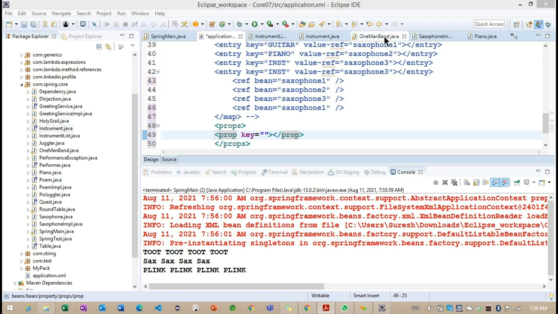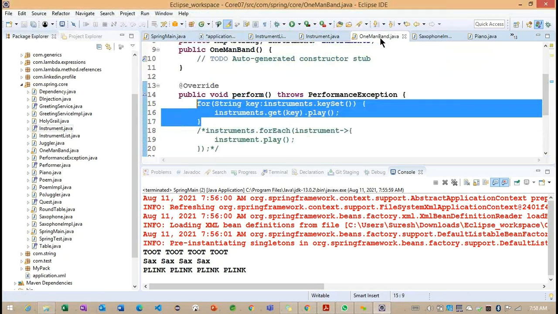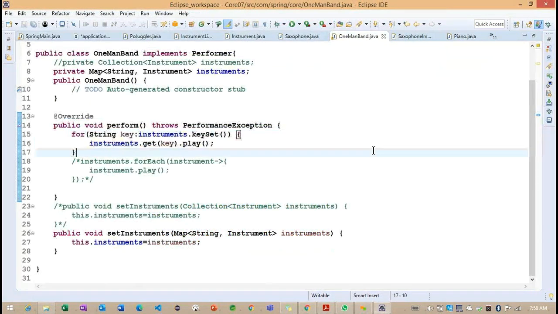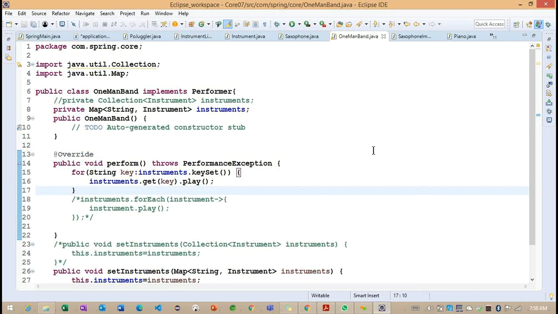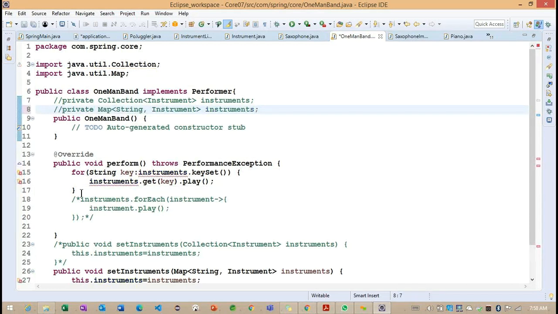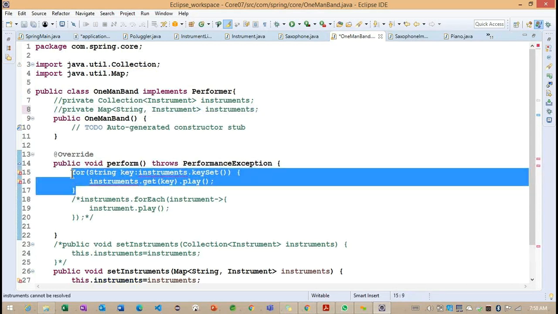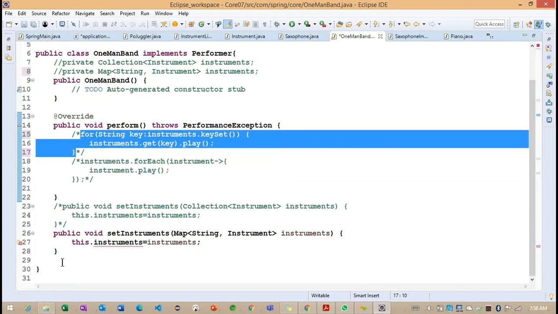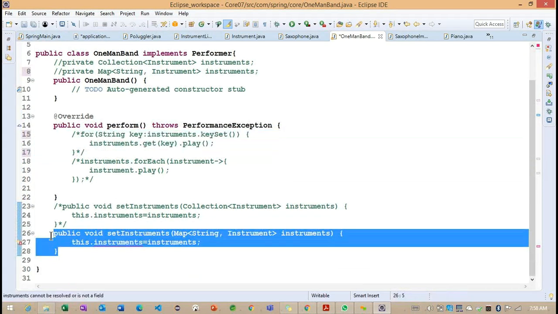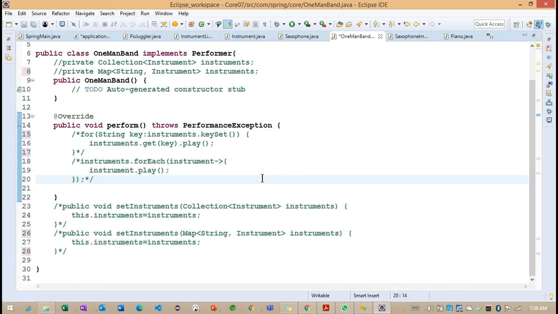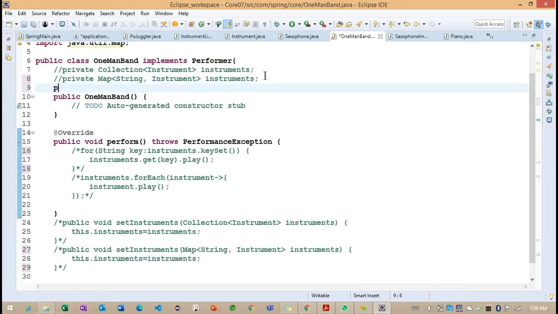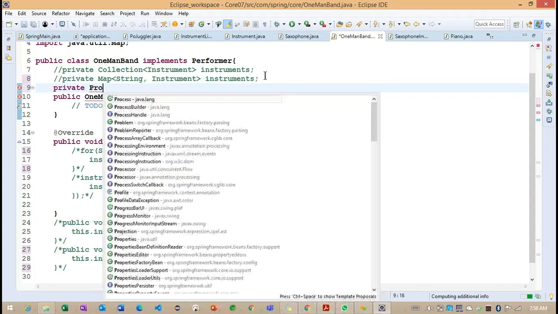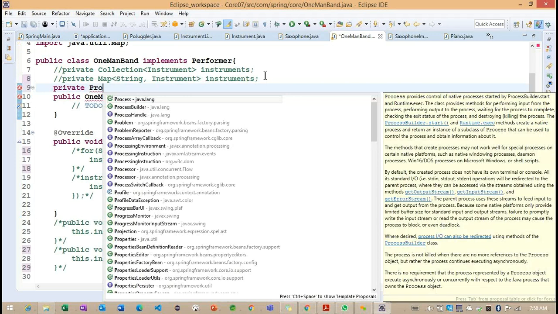So let me define one example of this particular string like properties here. What we can do, I want to comment out this, and this is also I want to comment out, and this section of code also I want to comment out. Now private here, what is a property we can define?